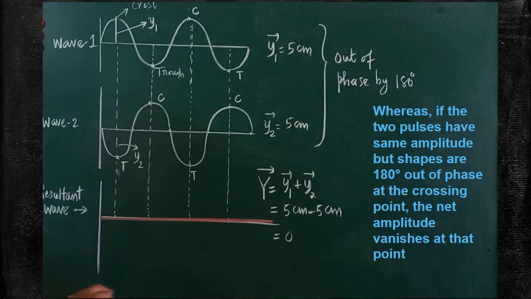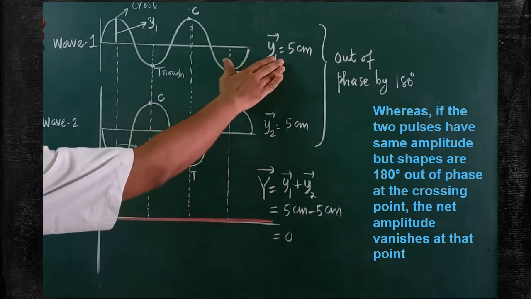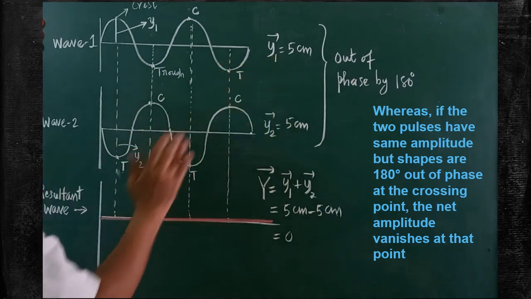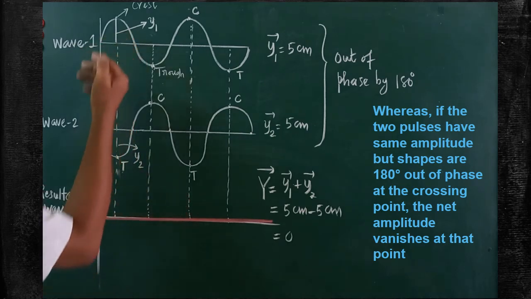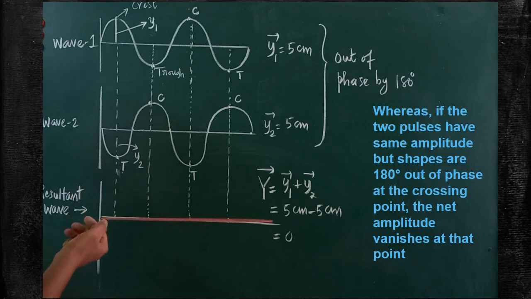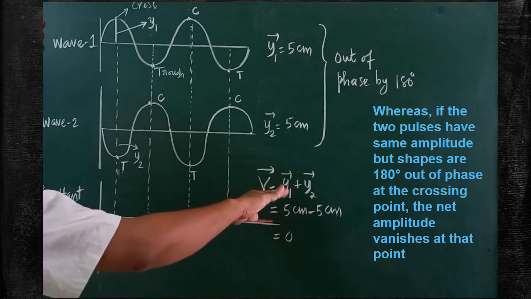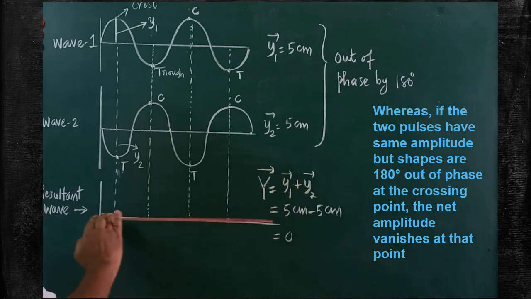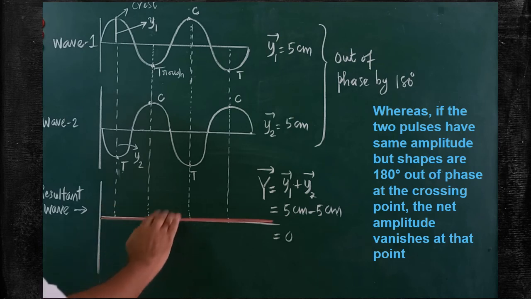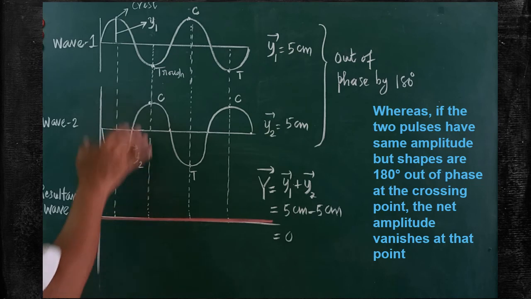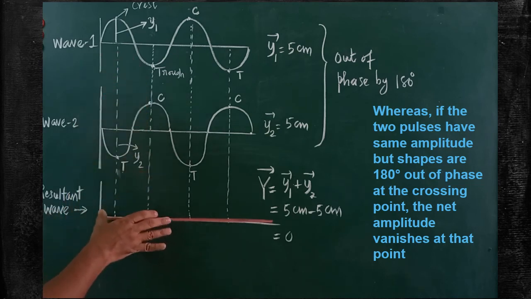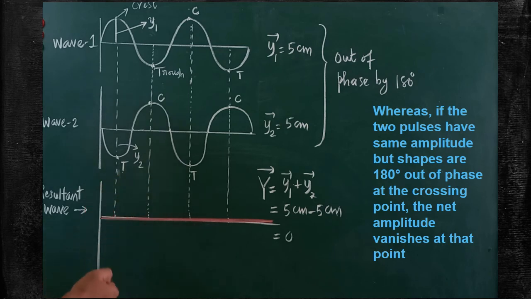Can you understand? Just for understanding purposes, I have taken y1 and y2 both similar, but that need not always be so. So y1 may have some value, y2 may have some value. By that time both of them must be added vectorially, and finally there may be some wave with a little displacement. Understood? So on the whole, what will happen? The net displacement will be decreased in the case of the second kind of superposition. Are you clear?